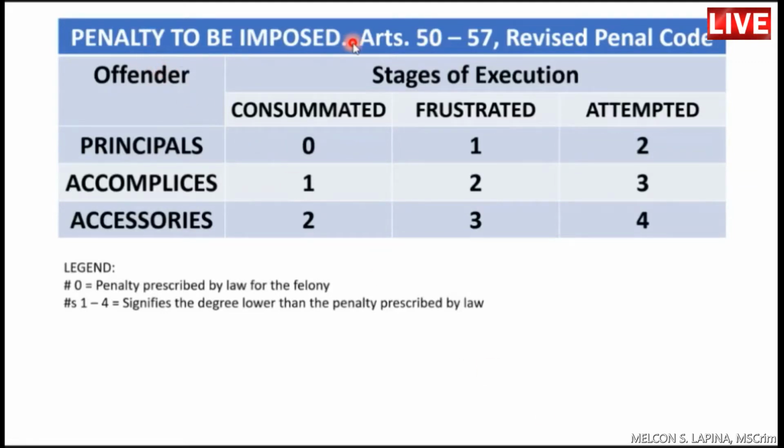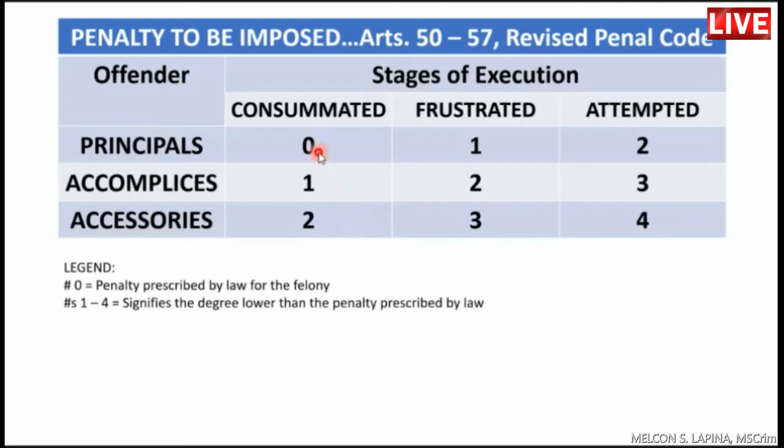That is about the penalty to be imposed. So, in this particular table, we'll be able to have a summary of these articles. So, to decide, we have the stages of execution, namely consummated, frustrated, and attempted. And in this particular column, we have principals, accomplices, and accessories.